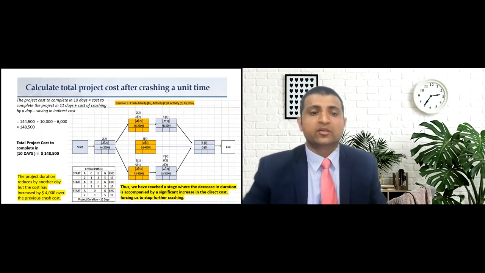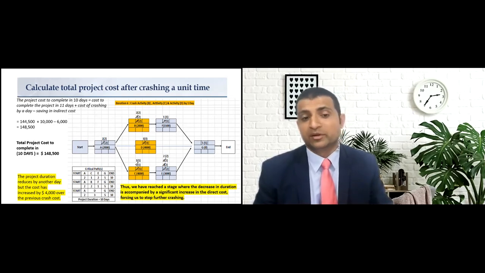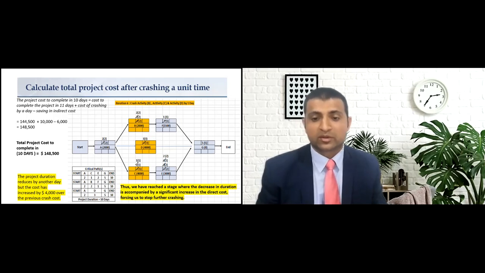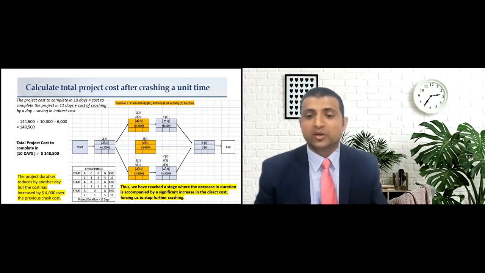All right. So let us calculate the overall project cost to complete in 10 days: $148,500. So the project duration reduces by a single day, but the cost has increased by $4,000 over the previous cost. Thus, we have reached the stage where a decrease in the project duration is accompanied by a significant increase in the direct cost, forcing us to stop further crashing.